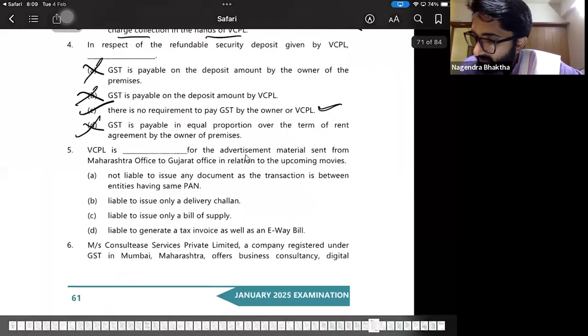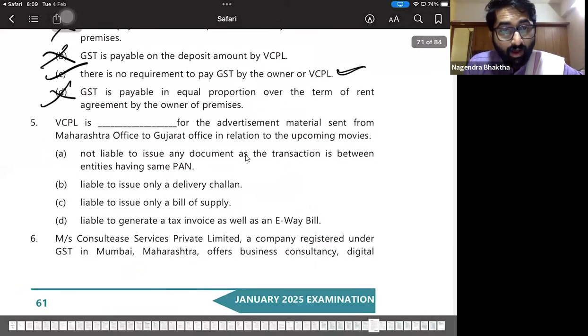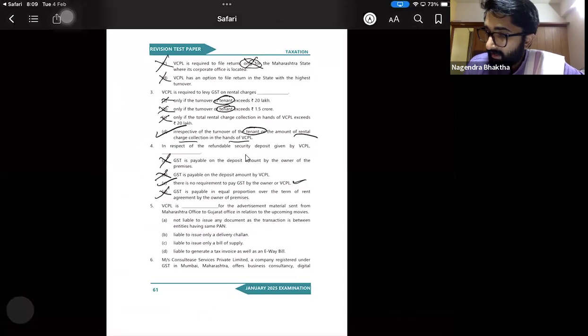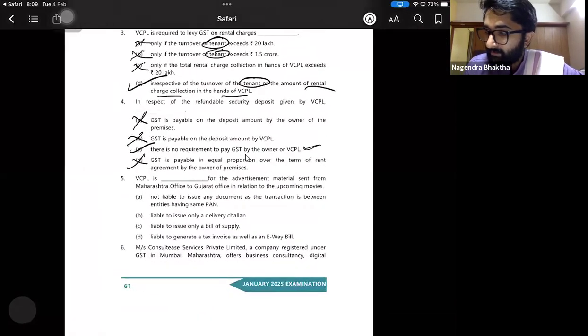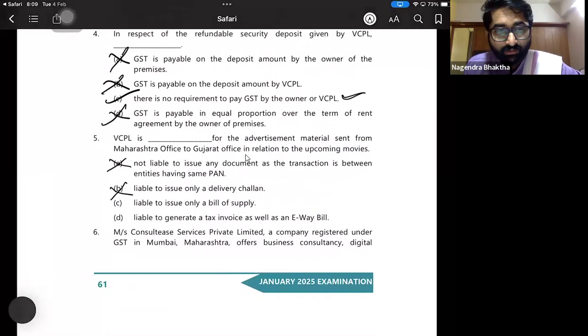VCPL is liable to do what for the advertisement material? Not liable to issue any document? No, they are liable to issue the document. Wrong. Liable to issue only a delivery challan? No, even the invoice is required, not just the delivery challan. Liable to issue only a bill of supply? Wrong. Liable to generate a tax invoice as well as an e-way bill? Correct one. Option D is the answer.